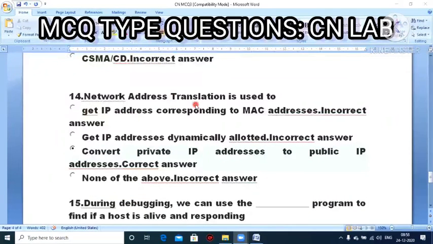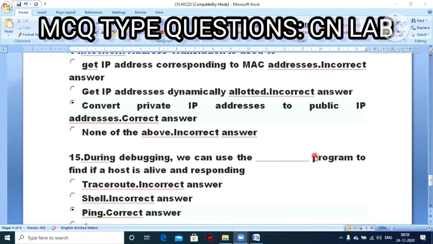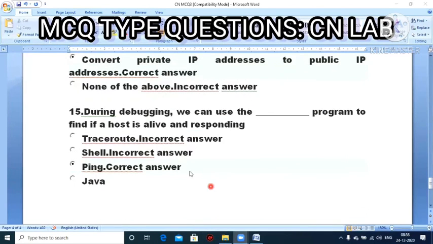Option B. Next question. Network address translation is used to: option A, get IP address corresponding to MAC addresses. Option B, get IP addresses dynamically allotted. Option C, convert private IP addresses to public IP addresses. Option D, none of the above. So option C is the correct one. It converts a private IP address to a public IP address.